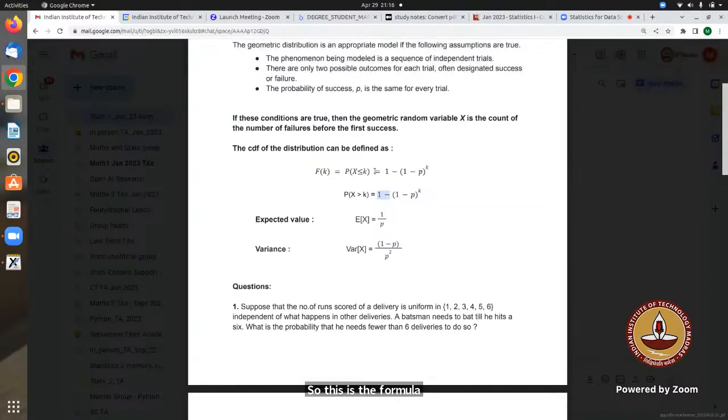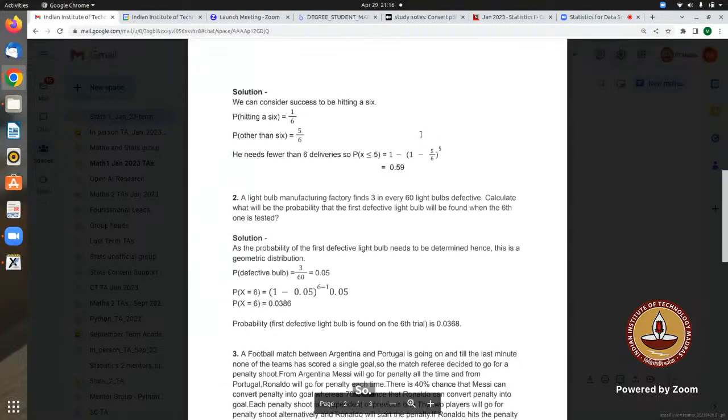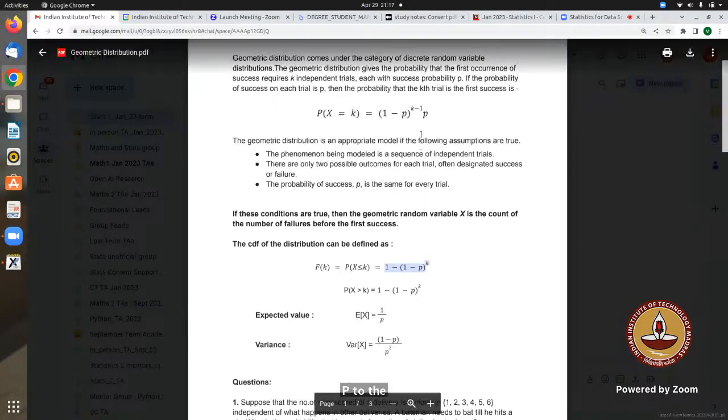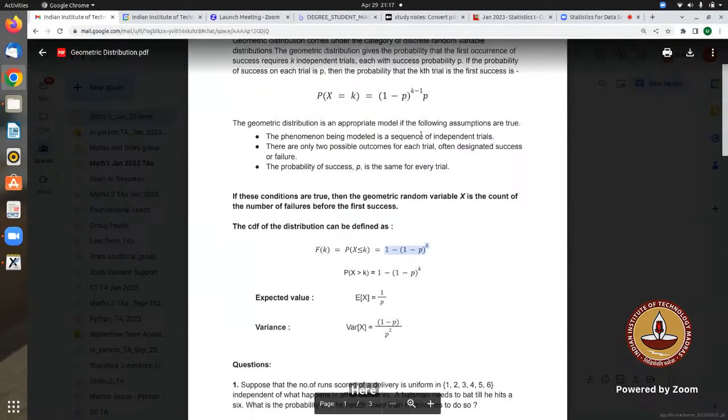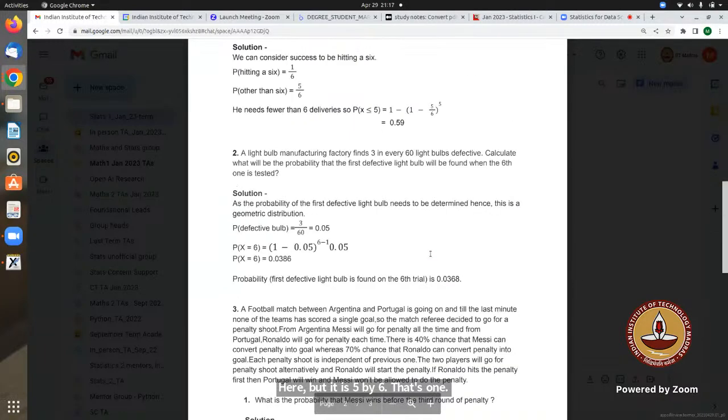F of k equal to probability that x is less than k. I can use this formula directly. In the solution, they have given the other formula, probability of x less than or equal to 5. It should be like 1 minus p, right? That's wrong, sir. That should be 1 minus p to the power k. So p is 1 by 6 here, but it is 5 by 6 here. We were calculating x greater than k, here we are calculating x less than k. She is saying that it should be 1 minus p to the power k.